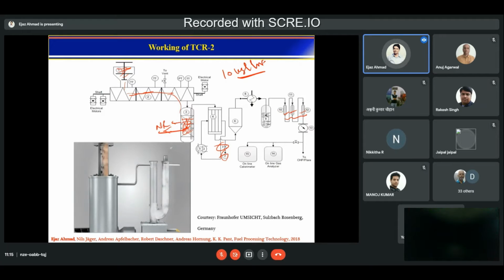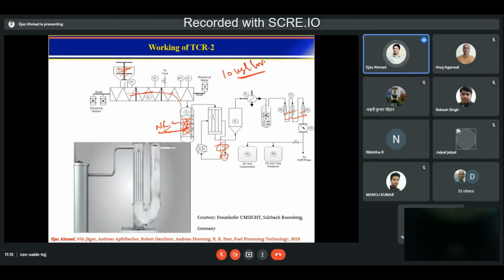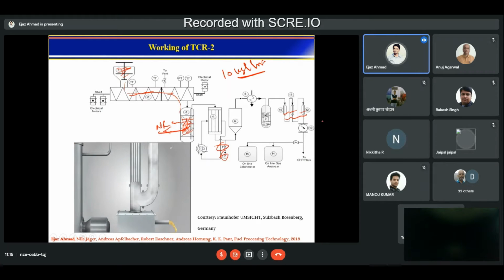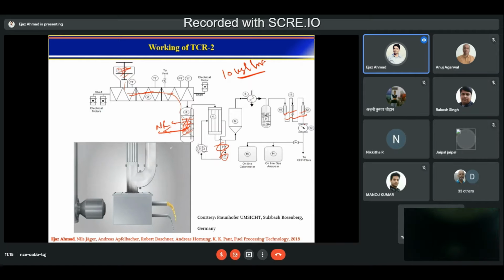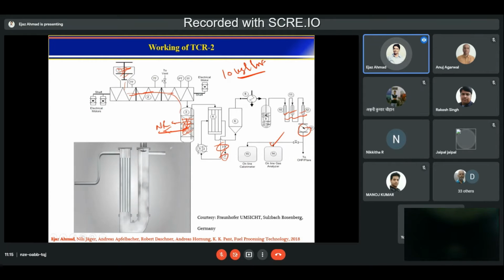These are activated carbon filters or candle filters, depending on what kind of biomass we are using and what the expected particulate matter size or oil droplets are. Then you have a metering skid, then it goes to the online gas analyzer and online calorimeter.